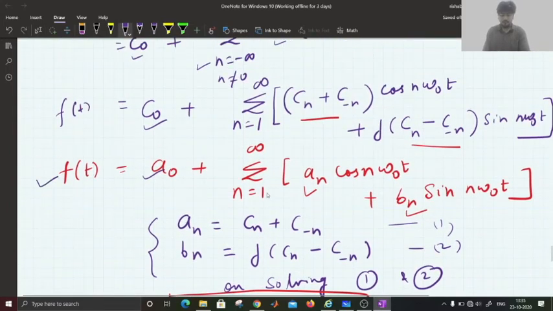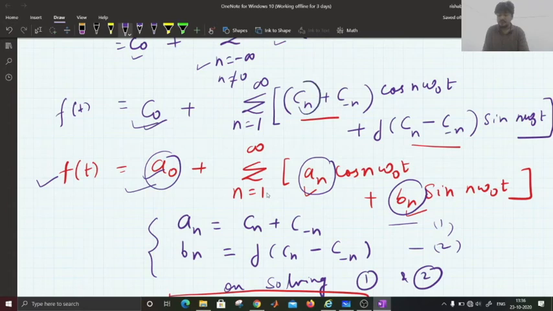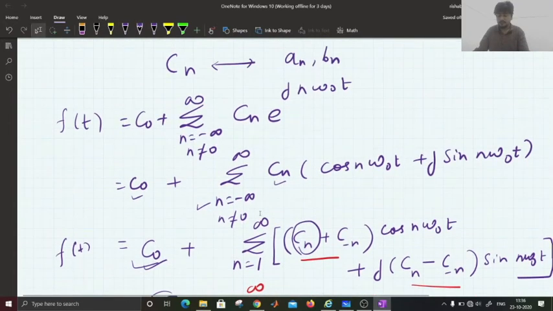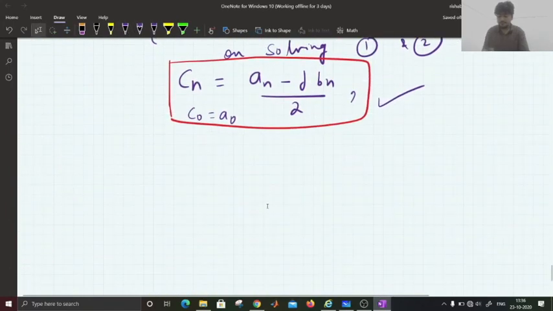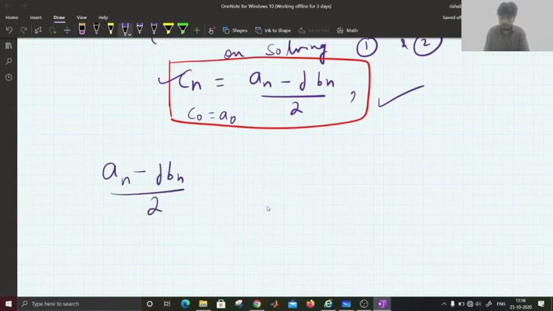So for a periodic signal f of t represented in terms of its Fourier series coefficients, what should be the value of these coefficients? We have already derived the value of the Cn. Now using this relation, let's say we write An minus j Bn by 2 equals to Cn.